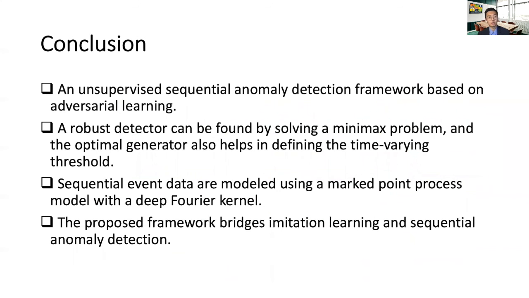Now, as a summary, we have presented a novel unsupervised anomaly detection framework on sequential data based on adversarial learning. We also proposed a robust detector which can be found by solving a minimax problem, and the optimal generator can also help in defining the time variance threshold for making decisions in an online fashion. In addition, we modeled the sequential event data using the marked point process model with a deep Fourier kernel. Using both synthetic and real data, we demonstrate that our proposed approach outperforms other state-of-the-art methods.